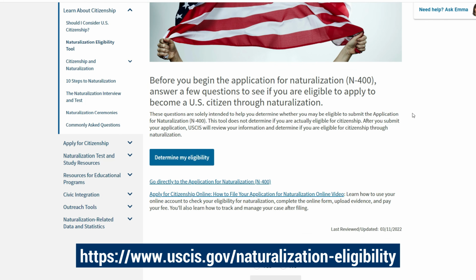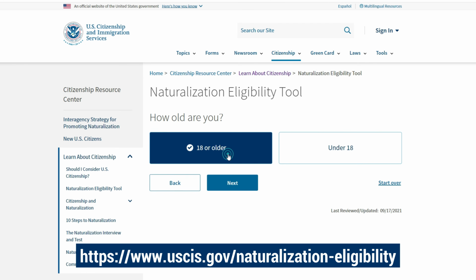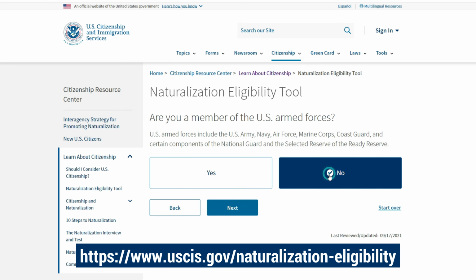If you meet all of the above requirements, you are ready to apply and fill out the N400 application. If you're still not sure if you're eligible, USCIS has a handy tool on their website to help you. Just answer the questions, and it will tell you whether you're eligible or not.